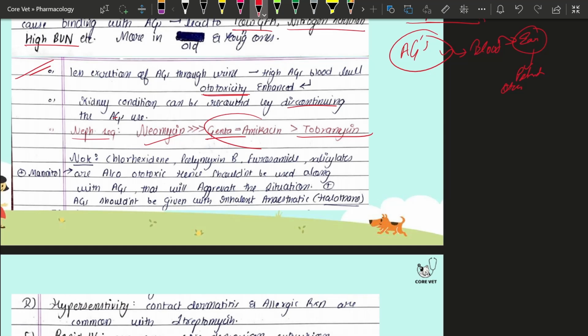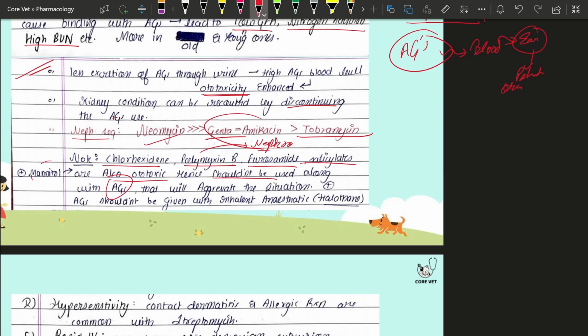Now one thing more: chlorhexidine, polymyxin B, and furosemide. Polymyxin B is also a nephrotoxic drug, right? We will discuss it later. And salicylate plus mannitol are also ototoxic. Hence they shouldn't be given along with the aminoglycoside, because it will lead to aggravation of the condition, right? That's why these particular drugs that I had mentioned shouldn't be prescribed along with the aminoglycoside, right?